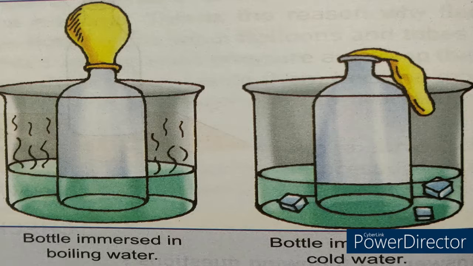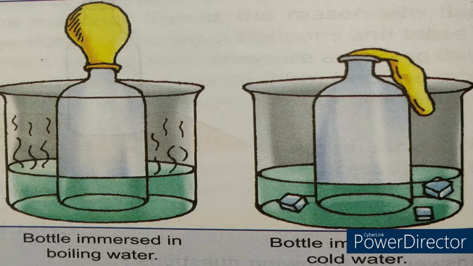One bottle is inserted into a beaker containing hot water, and another bottle, actually both the bottles are empty bottles, okay, another bottle is inserted into another beaker containing cold water with ice cubes. So one with the warmth and the second with the coldness.